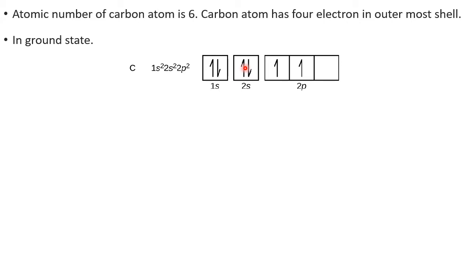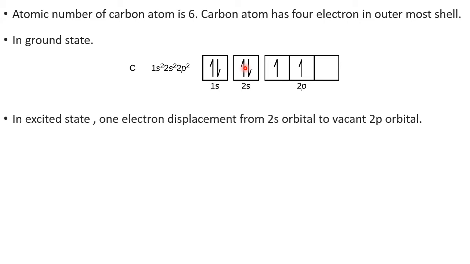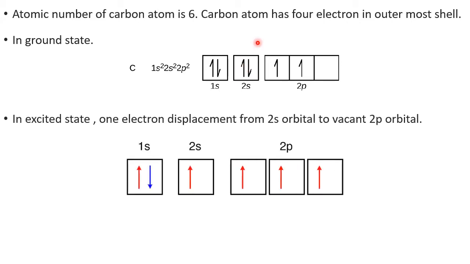But during bond formation, one of the 2s electrons is shifted to the empty 2p orbital, giving a new electronic configuration.